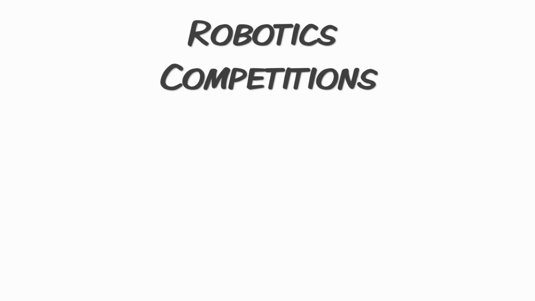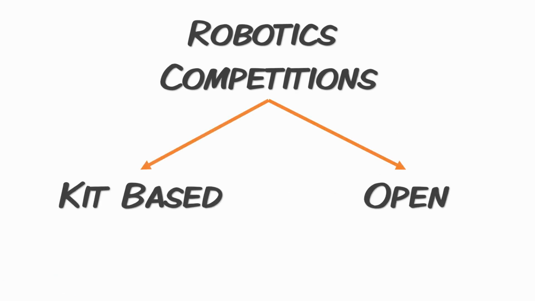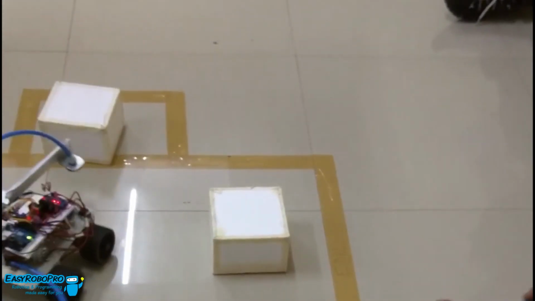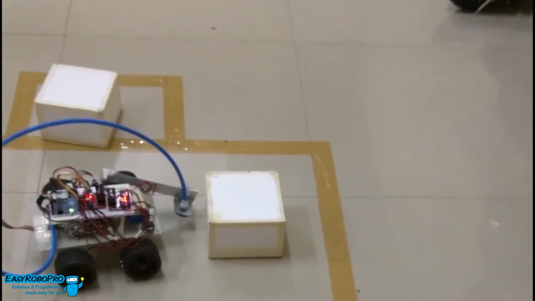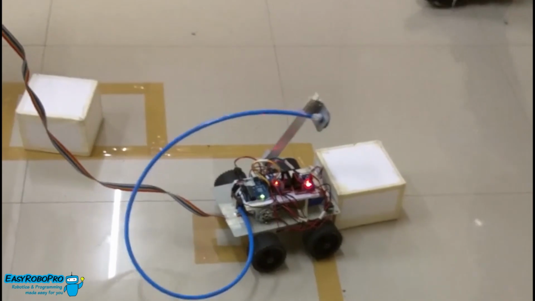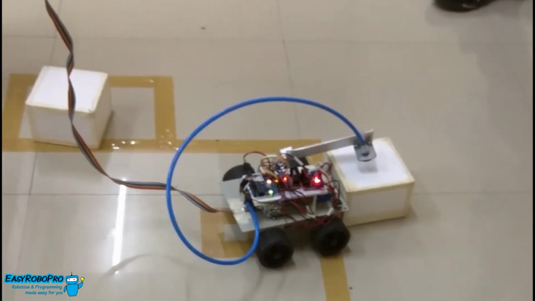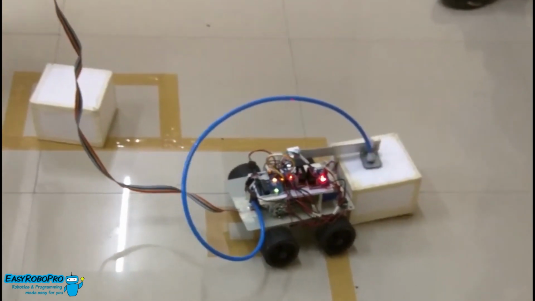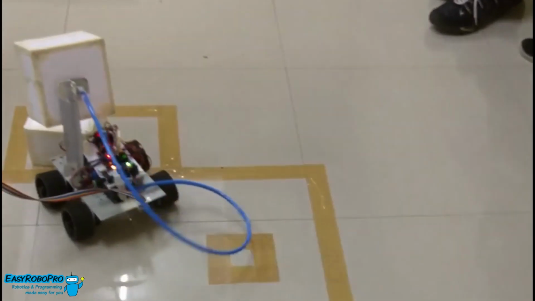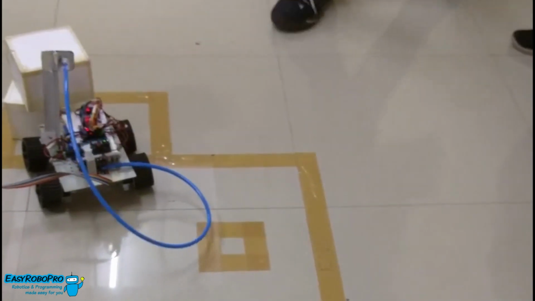Competitions such as WRO and FLL allow students to use the Lego Mindstorms kit to build and program robots to complete a set of tasks. On the other hand, for competitions like IIT TechFest, Robotex, etc., students need to build up robots and projects with the help of Arduino, Raspberry Pi, or any other prototyping platform. Some events also allow students to showcase new products and ideas in robotics.